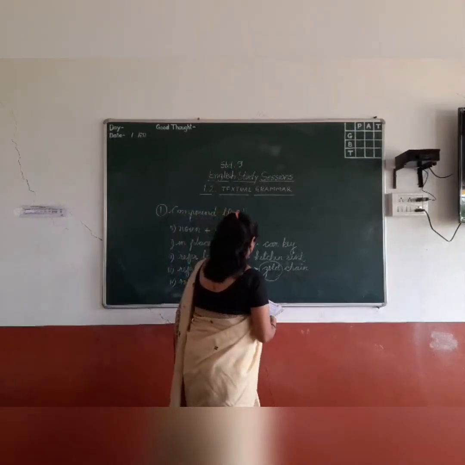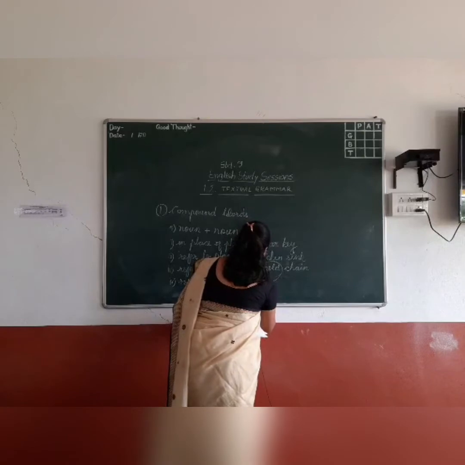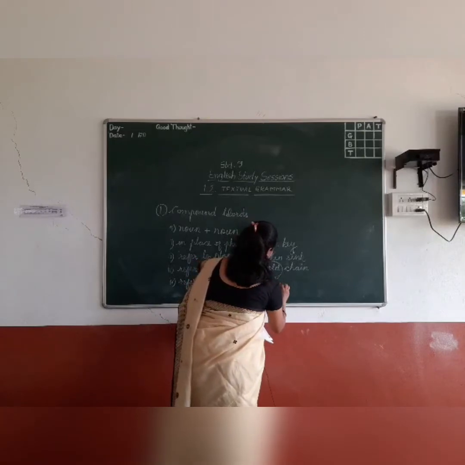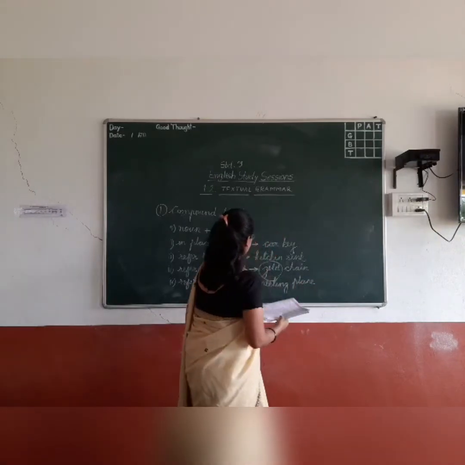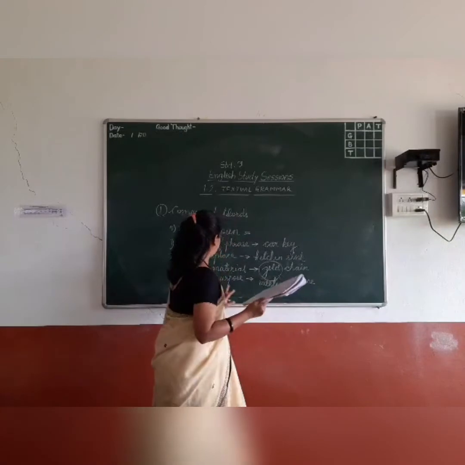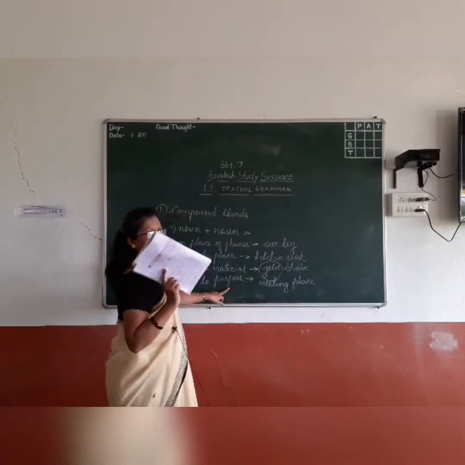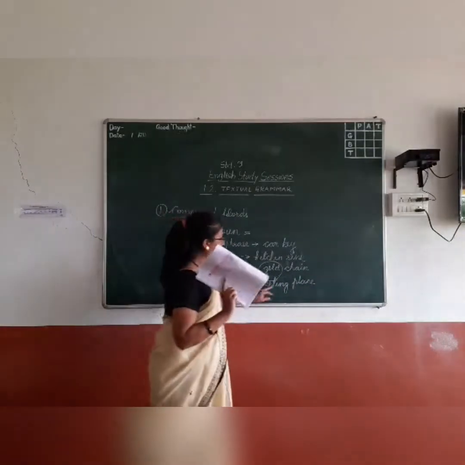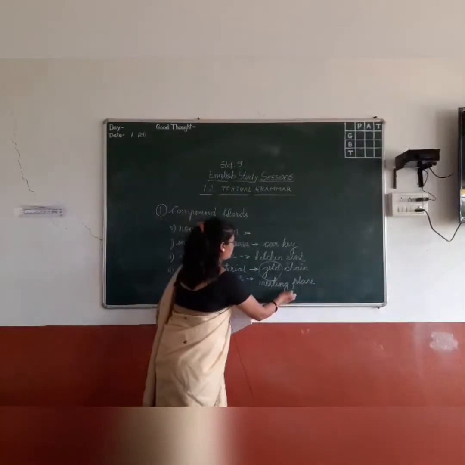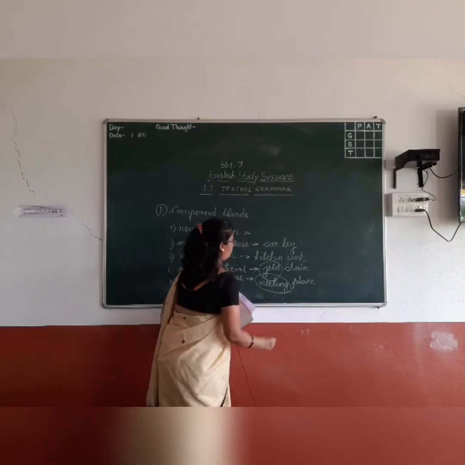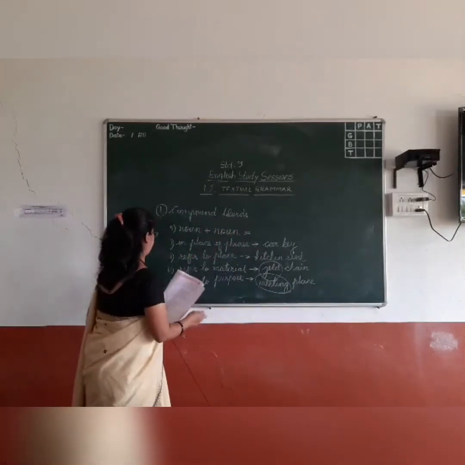An example is meeting place, again in the open style of writing. See here, meeting place refers to purpose. For what purpose is the place used? For meeting. So it refers to the purpose of that thing or that place.